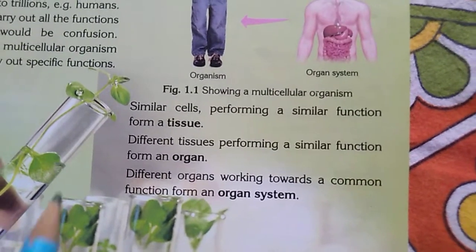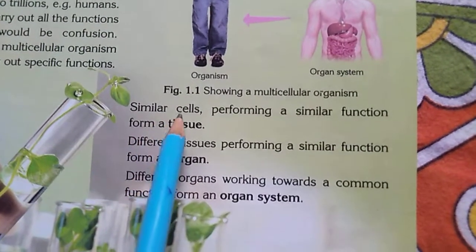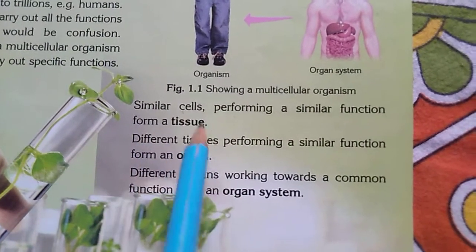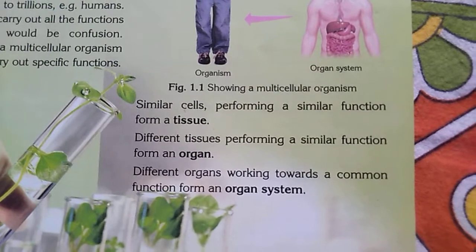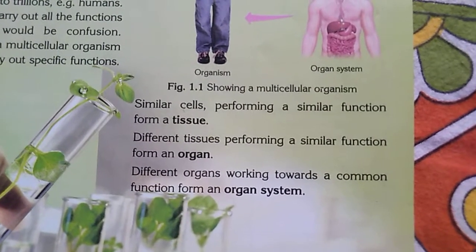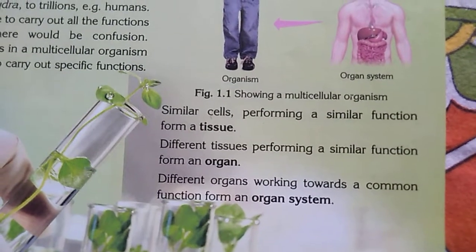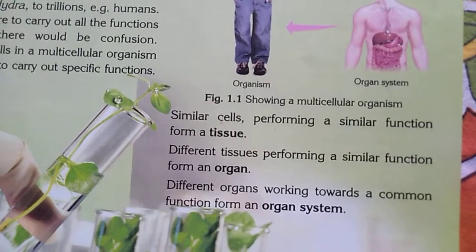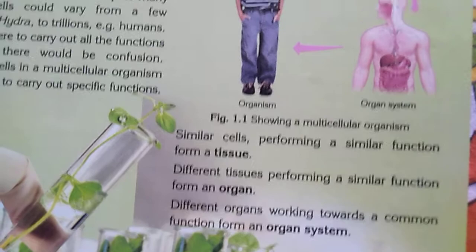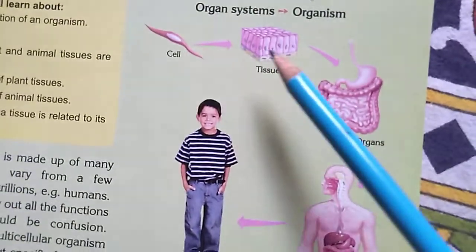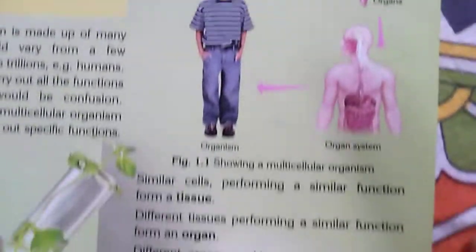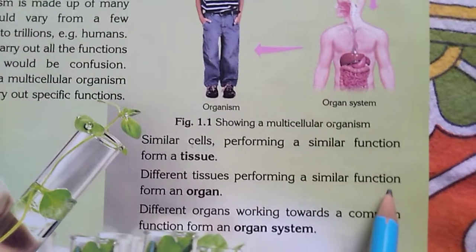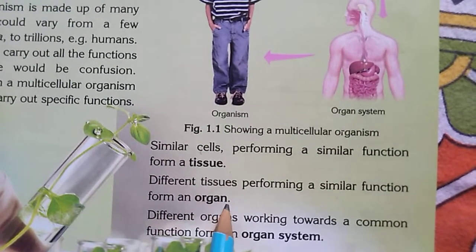So what are tissues? Similar cells performing a similar function form a tissue. The cells whose functions are similar form a tissue. So from cells we get tissues. Then different tissues performing a similar function form an organ.